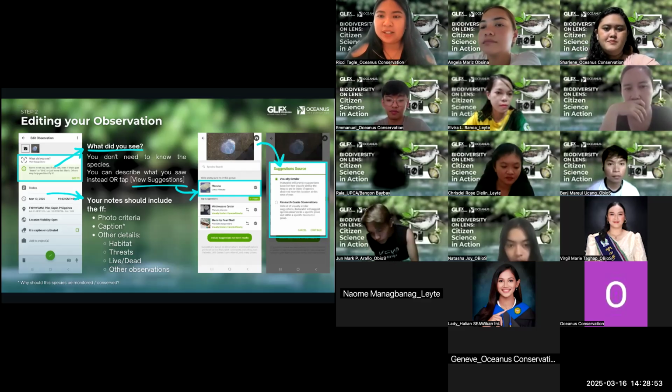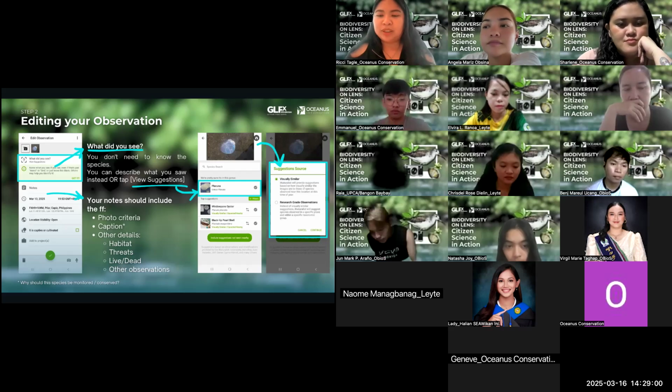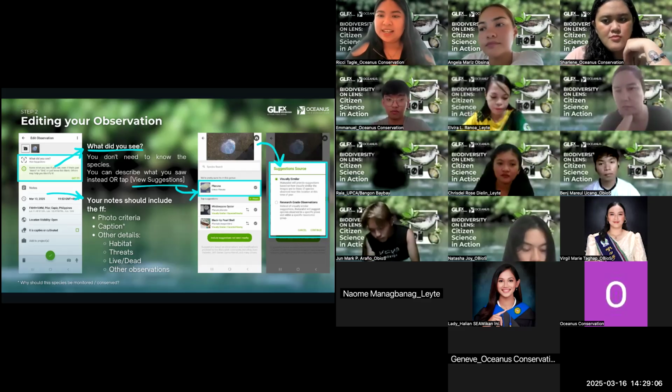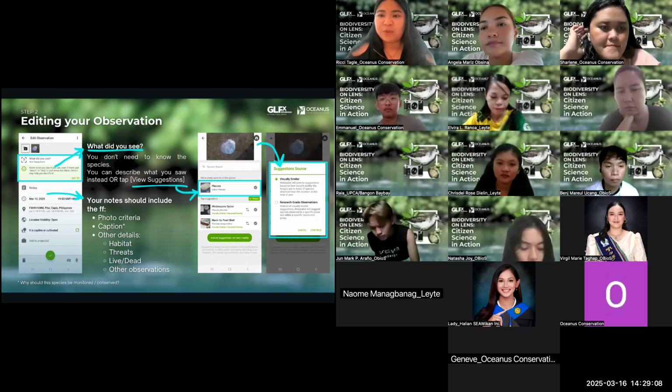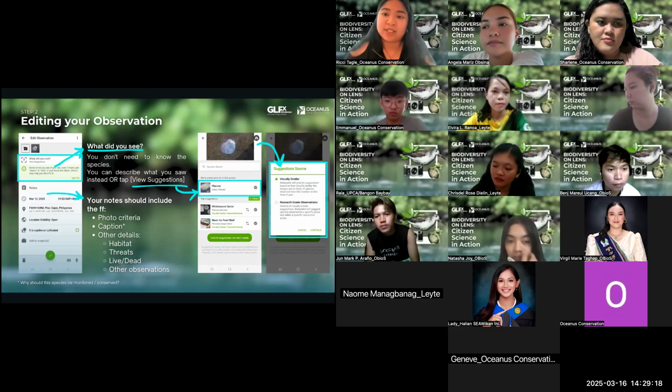Other things that you should take note of. So in the third row, you'll see my notes. Your notes column this is going to be important for your photo submissions, lalo na if you're looking to try to win some photo contest, is you have to put in what photo criteria you are submitting this picture for. So later, discuss natin kung ano yung iba't ibang klaseng criteria and we will re-forward that into our group chat for everyone's information.